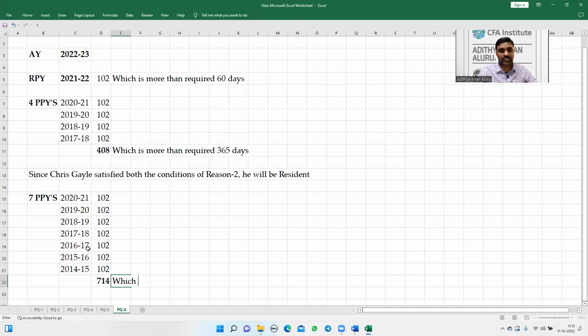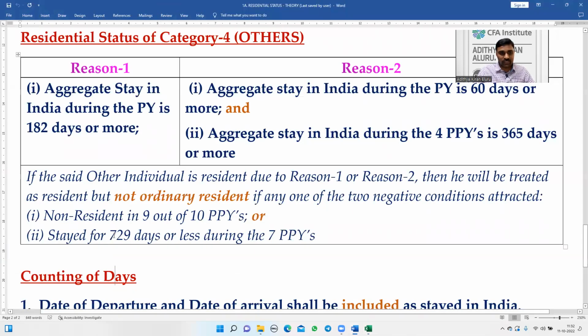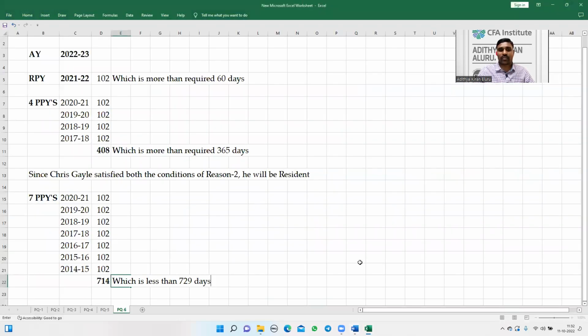714 days, which is less than 729 days. So 714 is less than 729 days. I should write: which is 729 days or less during the 7 preceding previous years. Since he satisfied this condition of fewer days, he is a resident but not ordinary resident.